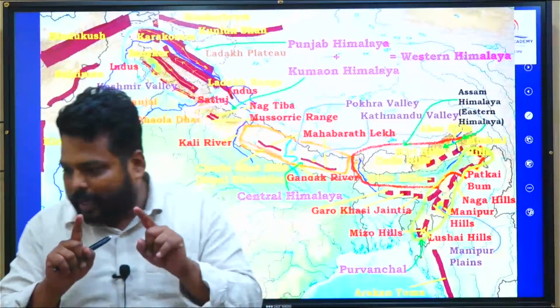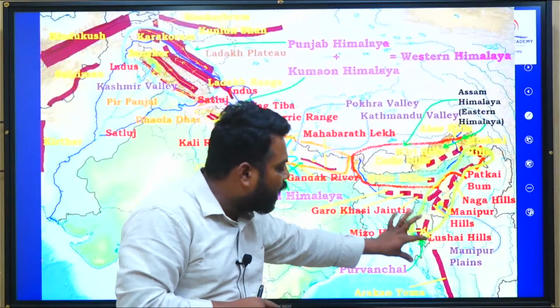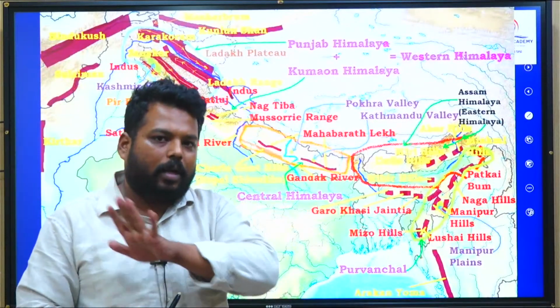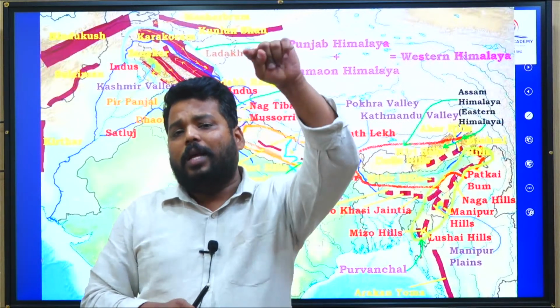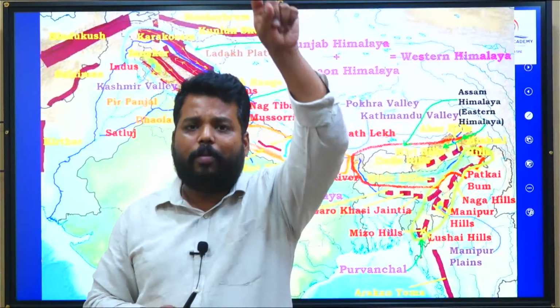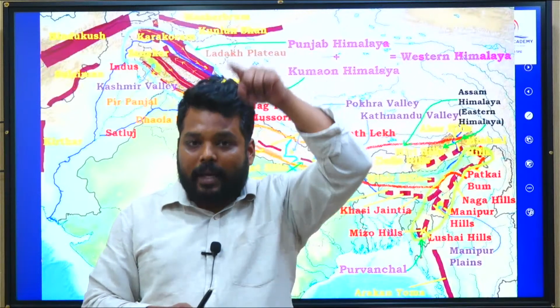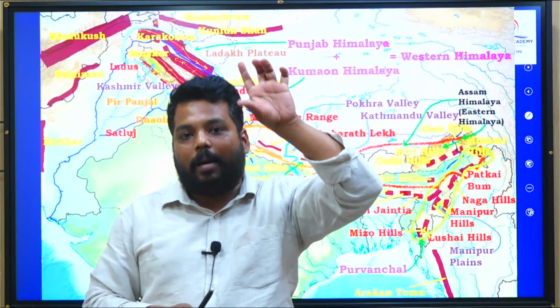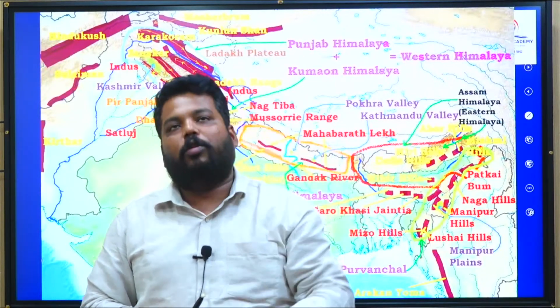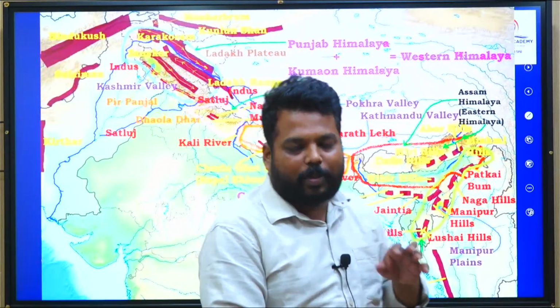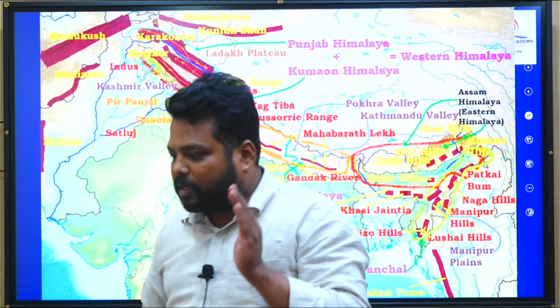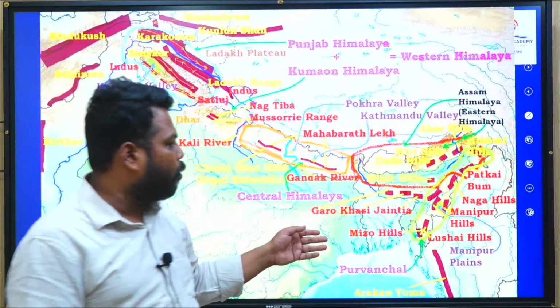Very, very important, I am repeating: it is the Arakan Yoma. These Purvanchal extensions into Myanmar, the Arakan Yoma, extend into the Bay of Bengal like an offshoot, and the Andaman and Nicobar Islands, geographically, appear to be an extension of the Arakan Yoma into the Bay of Bengal.